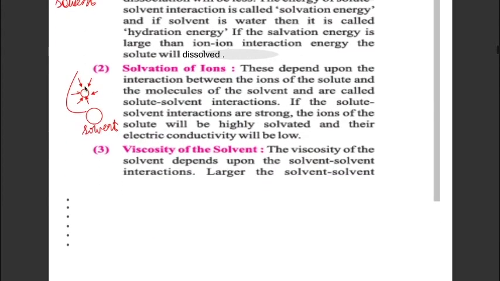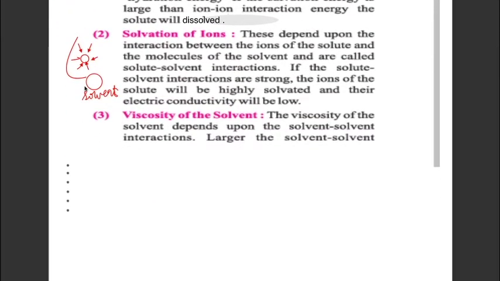Second factor is solvation of ions. This depends upon the interaction between ions of the solute and the molecules of solvent, so it is called solute-solvent interaction. During solvation, solute ions are surrounded by solvent molecules.